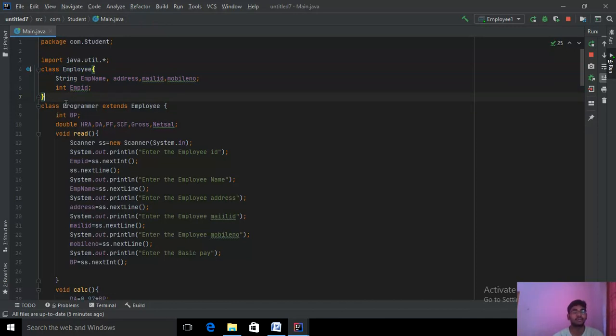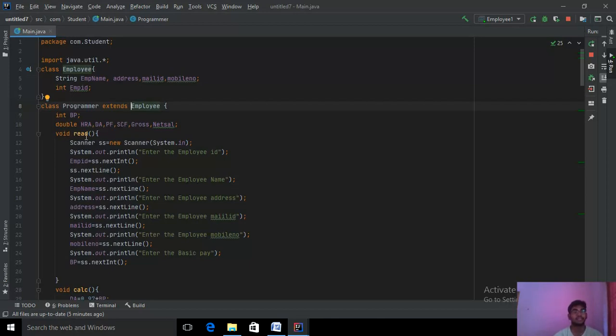I'm creating my subclass, Programmer, to inherit the superclass. To inherit the superclass into a subclass, we should use the extends keyword. I have inherited the Employee superclass into the subclass. I am declaring my attributes: int BP, which means basic pay, and double variables such as HRA, DA, PF, gross salary and net salary, everything which was given in the question. I am taking all of these as inputs and declaring them as variables.